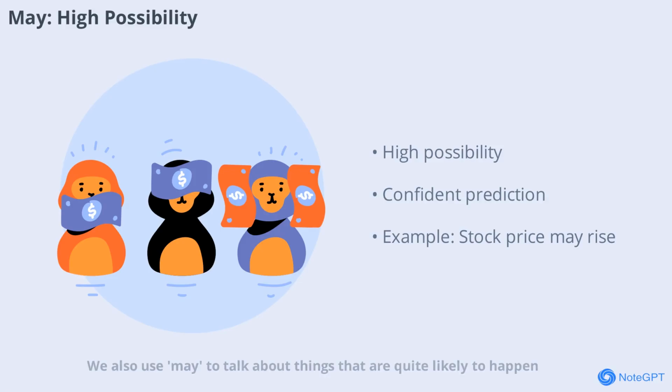We also use may to talk about things that are quite likely to happen. For instance, if you're discussing the stock market, you might say, the Orem stock price may rise after the merger news. Here, may suggests a high chance or strong possibility. It's a confident way to talk about future events.